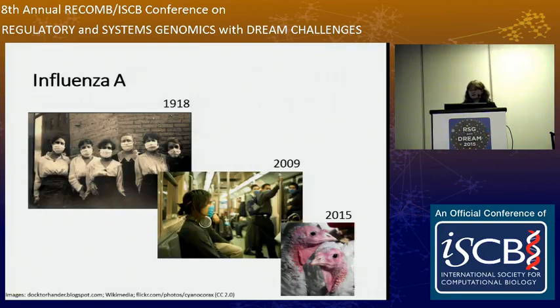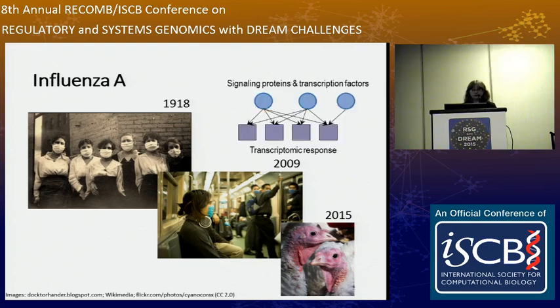Influenza A viruses are responsible not only for seasonal flu, but also lethal worldwide pandemics over the last century. When a virus infects a host, it triggers an immune response that is both necessary for fighting the virus, but which can also contribute to the virus's pathogenicity by inducing an inflammatory response. This host response is controlled by a complex network of signaling proteins and transcription factors.